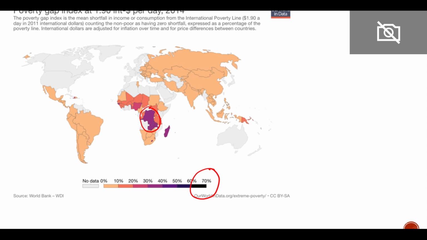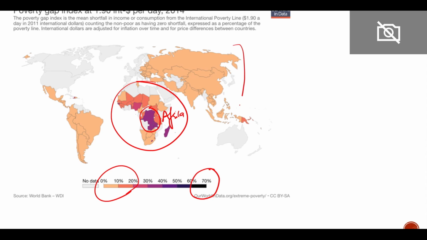So some of the areas of high poverty gap are in Africa, sorry, not Asia, Africa. In Asia, the poverty gap is between 0% to 20%. So extreme poverty is in the continent of Africa, not in the continent of Asia.